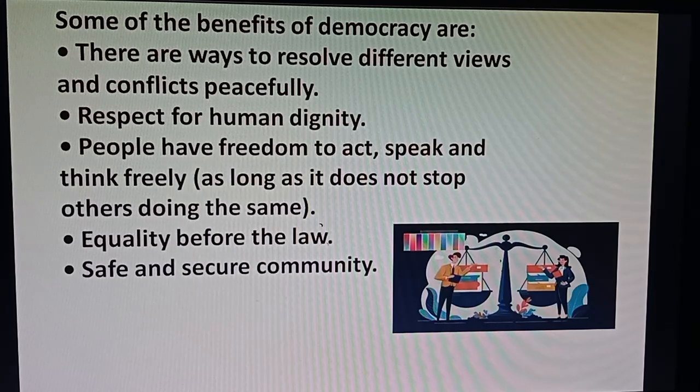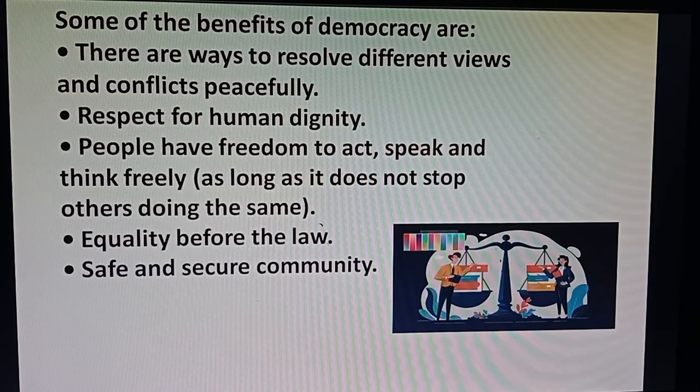The government always has to think about the welfare of society and the country. As well, in a democratic setup, the government has to maintain the respect and dignity of each and every human being in society, of different religious groups and different linguistic groups.